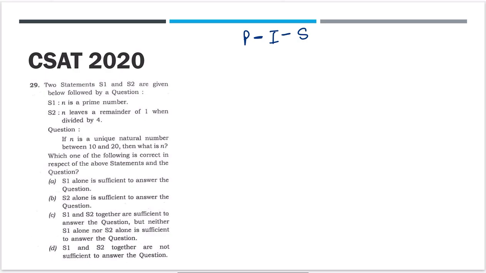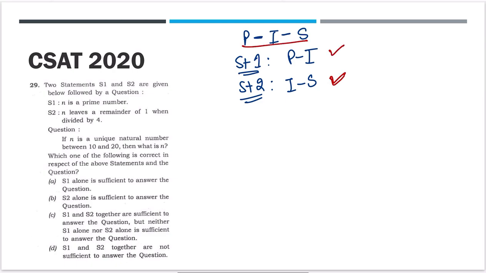Statement 1 I give you: Pakistan and India are neighbors. Statement 2 I give you: India and Sri Lanka are neighbors. Now using statement 1 alone, can you tell these 3 are neighbors? No. You have to know that India and Sri Lanka are also neighbors to come to this conclusion. That is why statement 1 and statement 2 both are necessary.